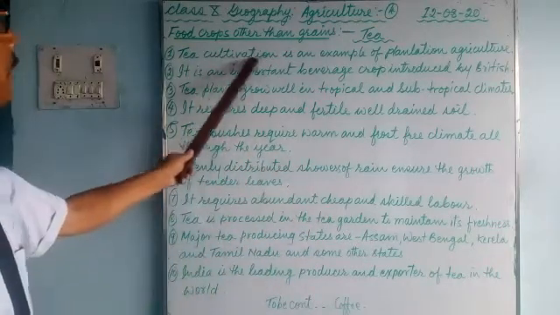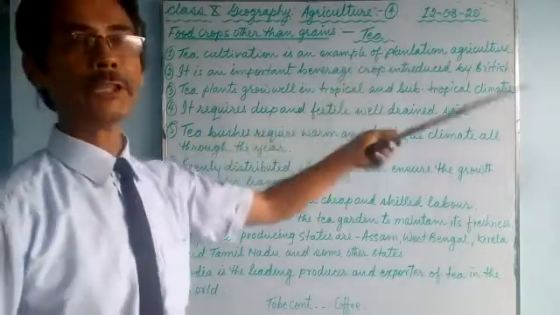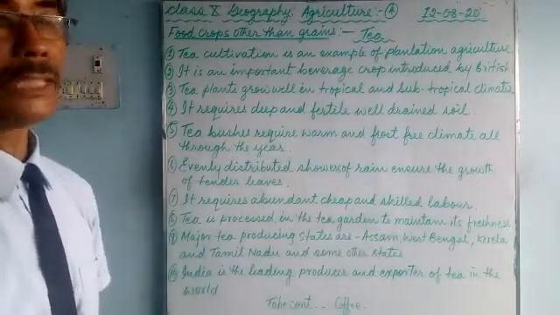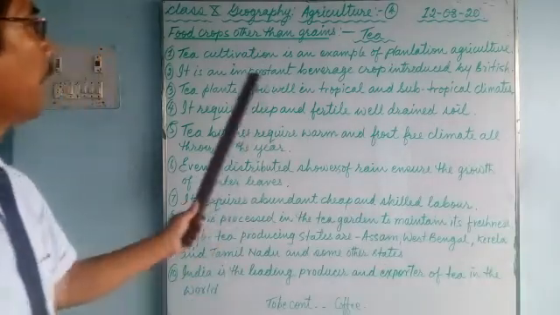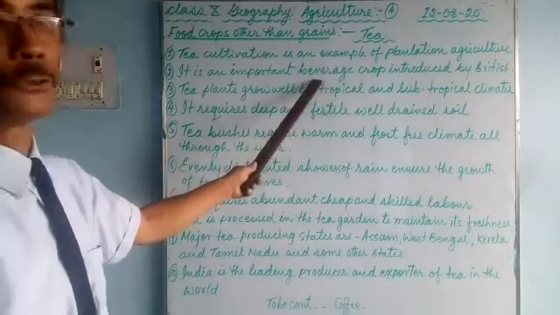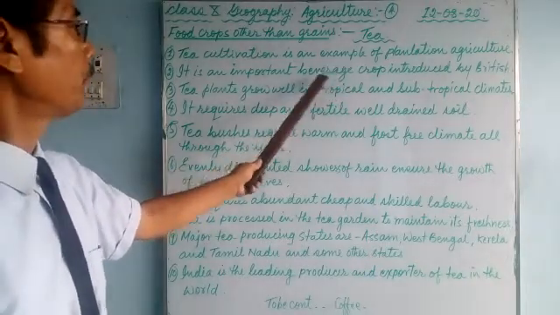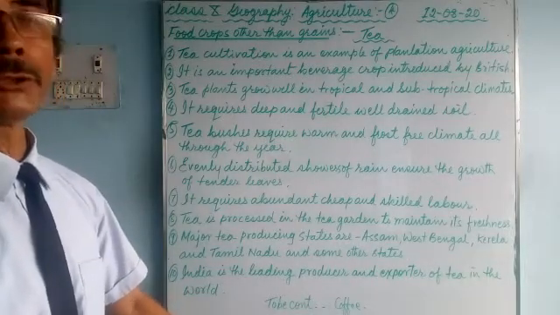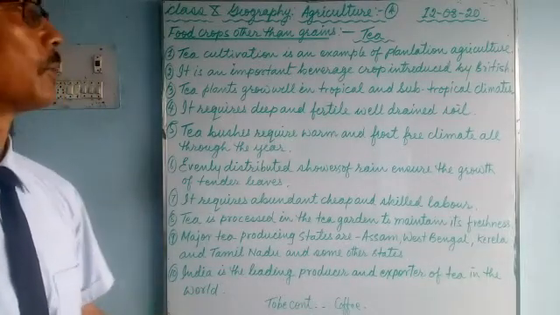So tea cultivation is an example of plantation agriculture. It grows in a vast area. It is a plantation agriculture, number one. Number two, it is an important beverage crop. Beverage means drinks. Beverage crops introduced by the British. Actually, this tea was introduced in India by the Britishers.